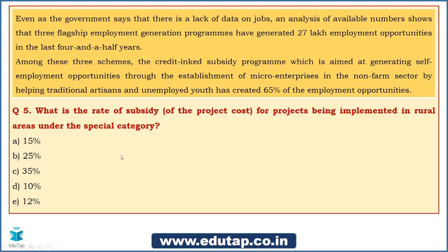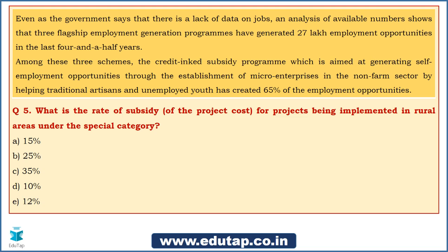So friends, as I told you, there is a percentage of the project that the government is going to bear in the form of subsidy, right? So that rate of subsidy is actually different for general category, special category, plus rural area and urban area, okay? So there are going to be different rates. So now the question that I'm asking here is, you need to tell me the rate of subsidy for those projects that are being implemented in rural areas under the special category, okay?